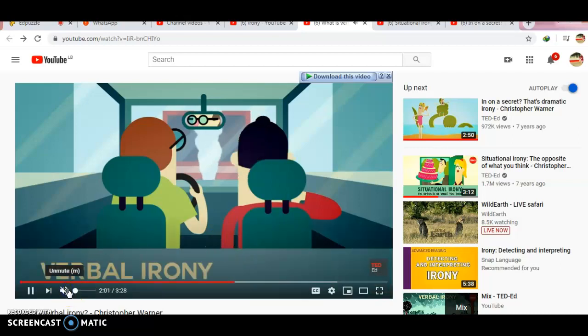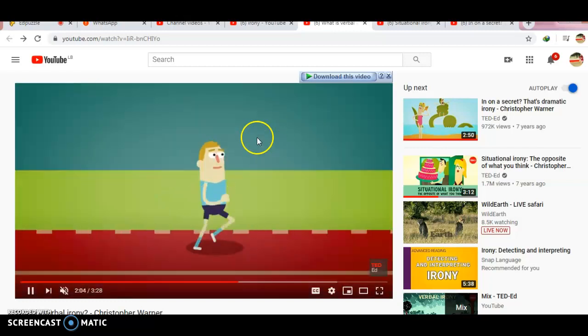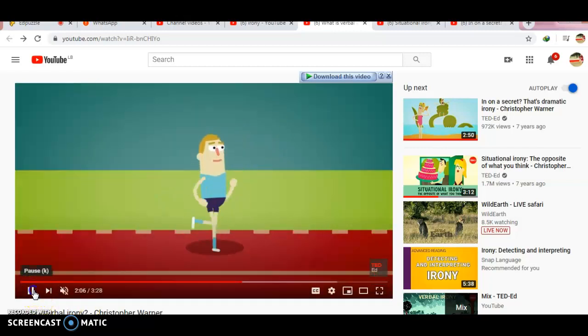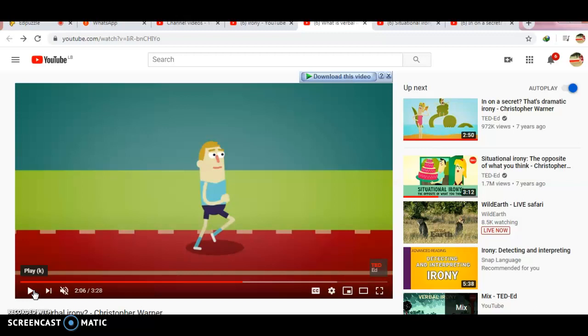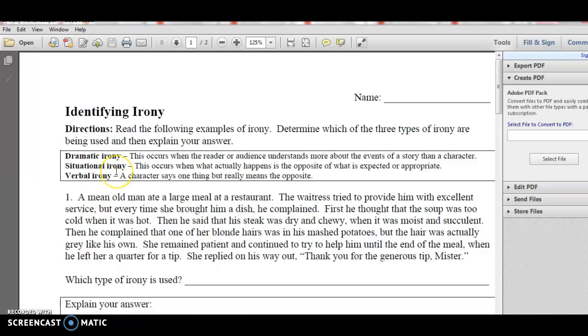So you notice here, he hit the car, so his friend told him, awesome job. It's not awesome. It's just he's making fun of him. So this is verbal irony. Now we'll go to the other type, which is situational irony. In situational irony, you expect something, but another thing happens.